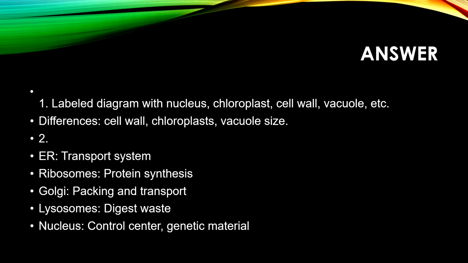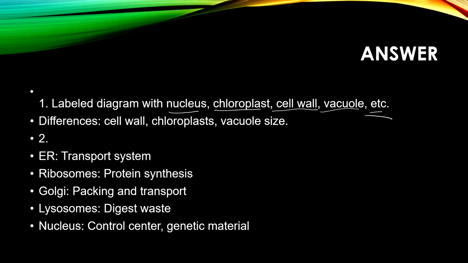Now when we are told to draw a plant cell, we should label the following parts. These are important parts like nucleus, chloroplast, cell wall, vacuole, etc. If they are giving you 5 or 6 parts to label, it's fine, then you can label those parts only. But when they are not giving, you should pick and choose the main parts and label them. You are grown up enough, you are in 9th standard, so you know what to label properly.